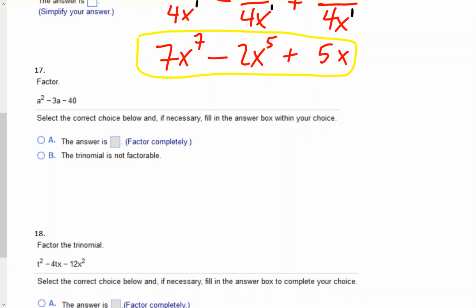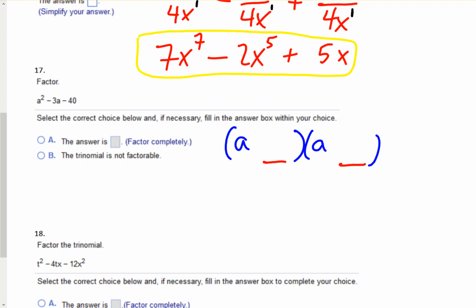Alright, number 17, factor. Okay, so we're factoring a trinomial. So the idea behind this is it's just a squared, so we want to be able to split this up. The only way we get a squared is if we do, set up your two parentheses, you'll have a times a. The a's will be in the beginning of both parentheses. And now you're looking for two numbers. Right, they're going to fill in these two spots here.